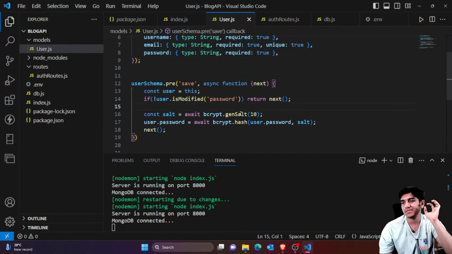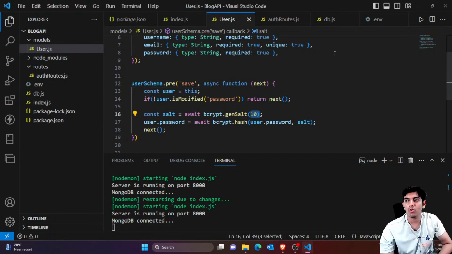I would say that since in most cases you would be using 10, just write 10 as it is, because it's easily guessable. Someone might try 8, 9, 10 automatically, so they would reach 10. So it's not something very highly secure. If you mention it here or in env, it doesn't matter that much. So it's good to mention it here directly.